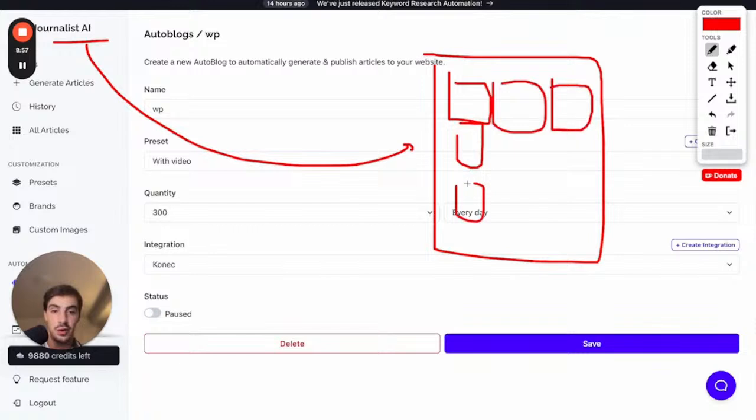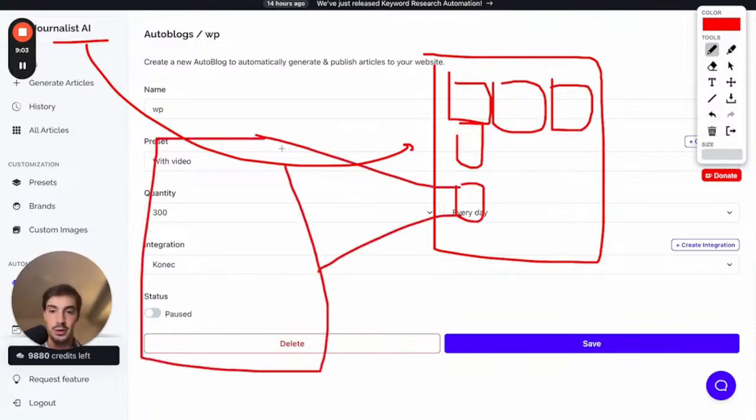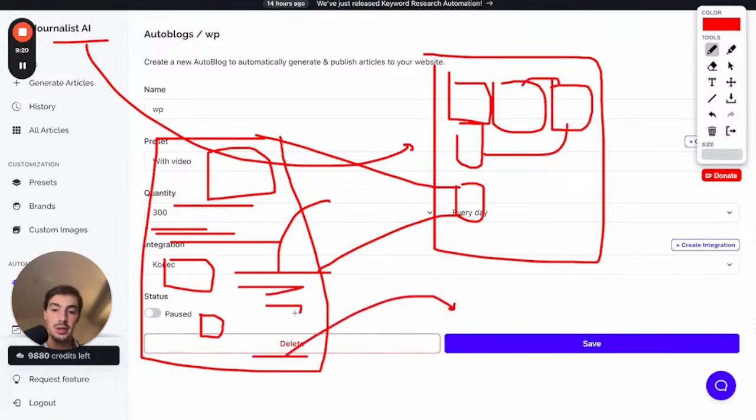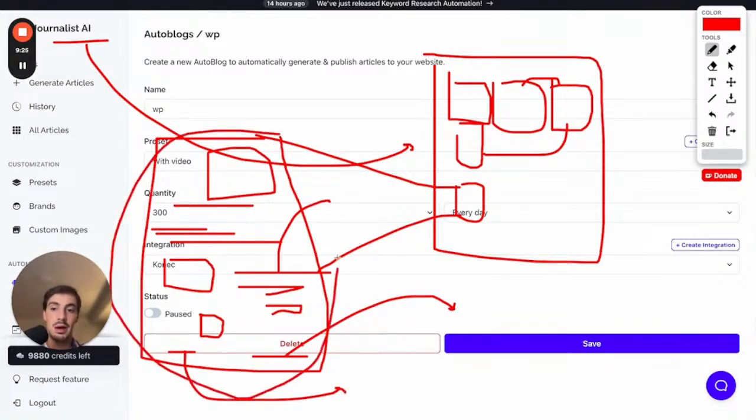And these posts, if we expand, if this is an individual post right here, all these posts are going to have a featured image, a table of contents, proper content structure, in-article images, in-article videos relevant to what the content is about, internal links, linking out to other posts because these will interlink between each other, external links linking out to authoritative sources, tables, bullets when it makes sense, calls to action to my products or services, right? And on top of that, if I connect it with my brand, it is going to be brand tailored, speaking in my brand's tone of voice, using my mannerisms, my images, my videos, using all the things that my brand is about. It is super, super powerful.